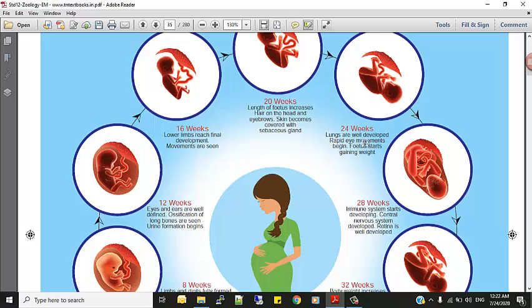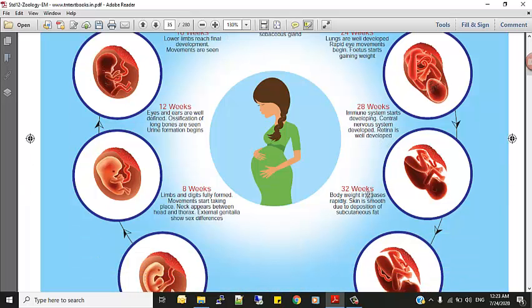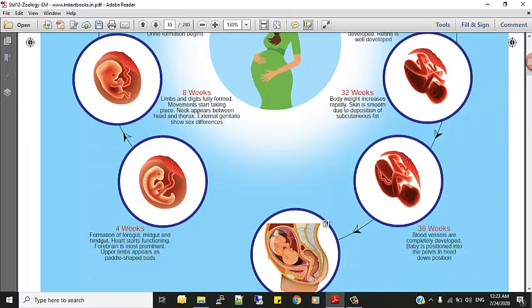24th week, the lungs are well developed, rapid eye movement begins, the fetus starts gaining weight. Next, 28th week, immune system starts developing, central nervous system developed, retina is well developed. 32nd week, the body weight increases rapidly, skin is smooth due to the deposition of subcutaneous fat. 36th week, the blood vessels are completely developed, the baby is positioned into the pelvis in head down position.